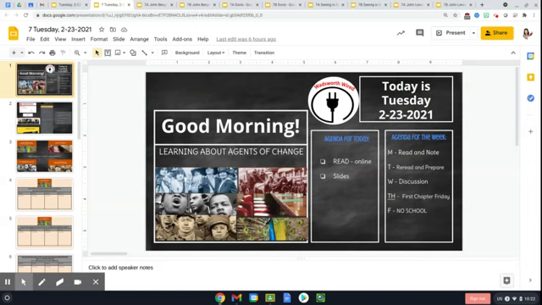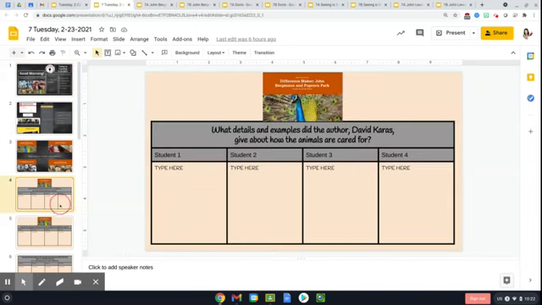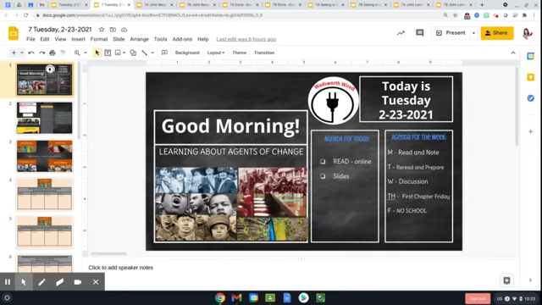If there's anybody in your group that you happen to be friends with, you can reach out to them and you guys could work on it together. There's nothing wrong with that as long as you fill out your own box. So feel free to do that if that helps. Otherwise, work on this today so that you are prepared to discuss tomorrow.